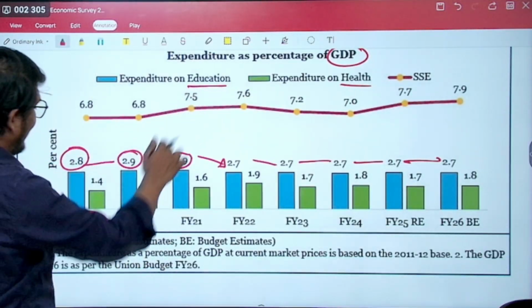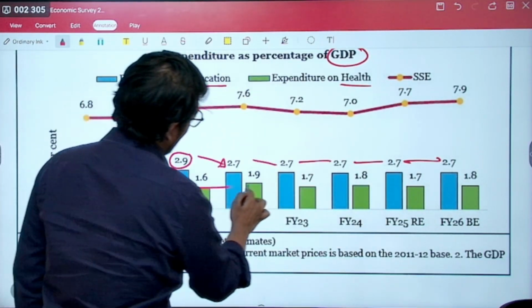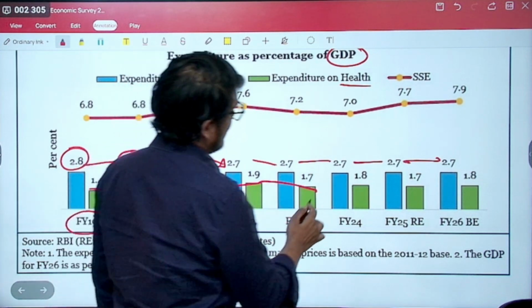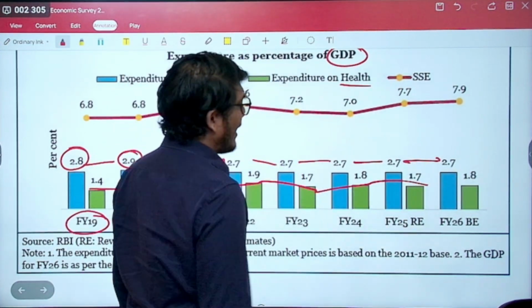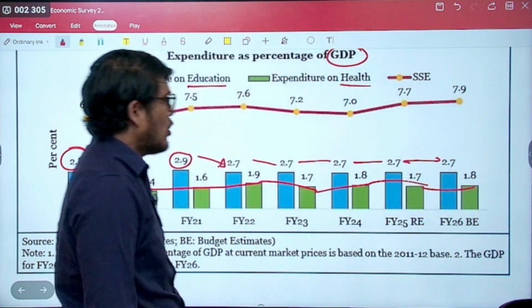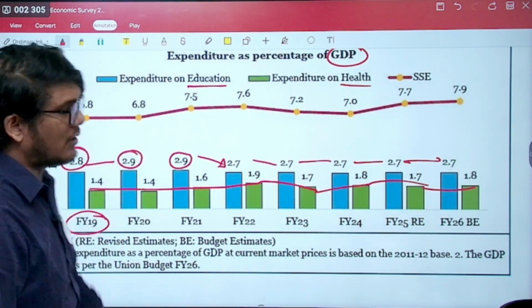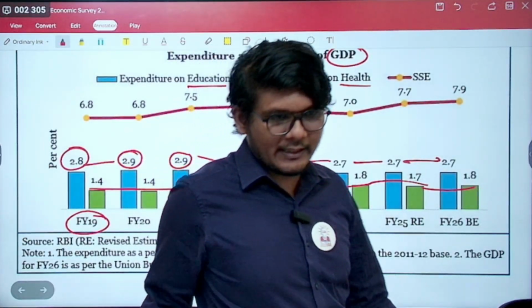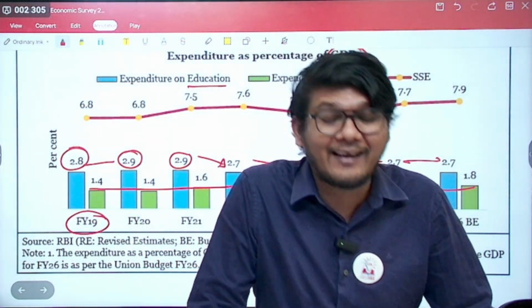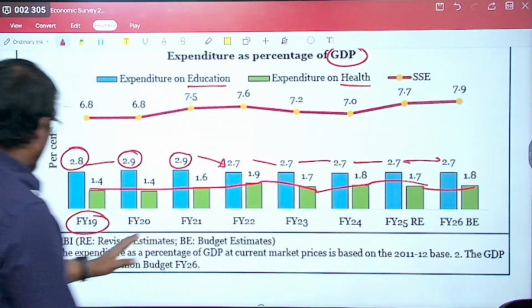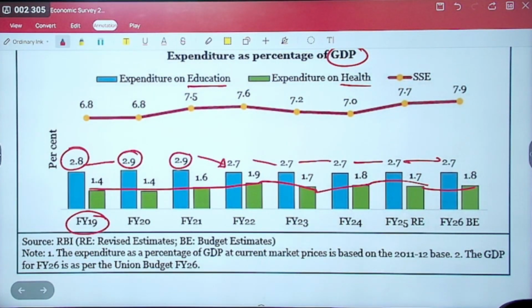If you look at health, it has increased, but again there is a decline, an increase and another decline and another increase. So the expenditure on health and education is not consistently increasing. In fact, we have seen a decline if you look at the last 6-7 years.